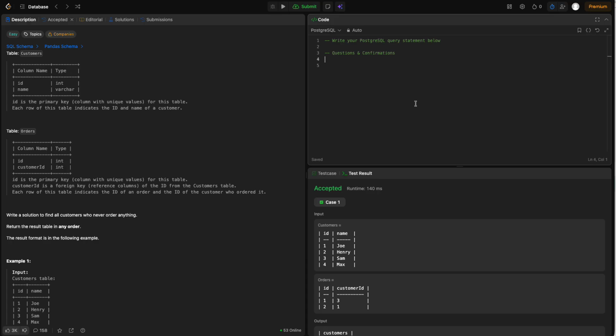So there are 2 approaches to this one. So let's go with the left join. We can do the left join of the customers table. So we map all the customers who have orders, filter by null. That's one way. So it would be select name as customers from customers